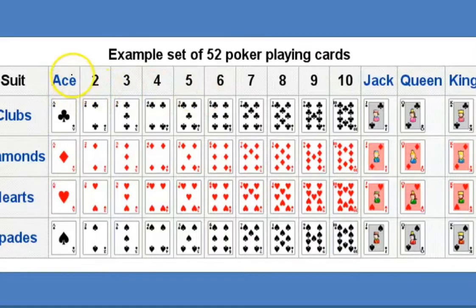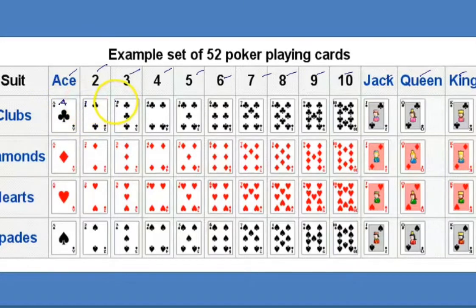A set of cards will be of the form A, 2, 3, 4, 5, 6, 7, 8, 9, 10, and J, Q, K. We call them Jack, Queen, King. On each shape, there are club cards. Club A, A will be the symbol here. Club A, club 1.